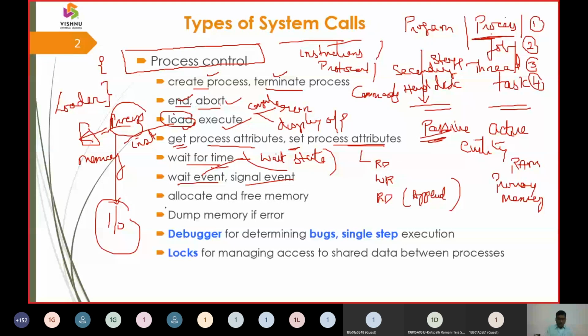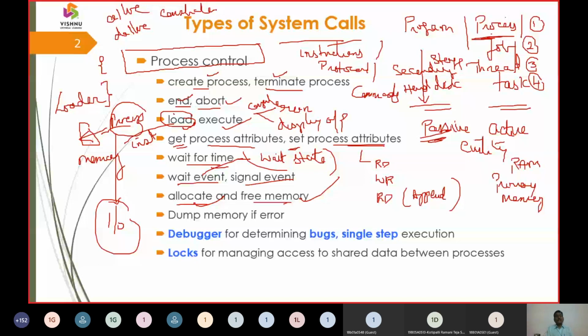So later on, a process needs some memory. We are going to call it allocation of memory. Once the process is done, its job is done, and we don't need the process hereafter. That means we have to remove it from memory. So removing it from memory, we are going to call the freeing of memory. That is free space management. So we have alloc and we have dealloc. That means we can say constructor and we can say destructor.